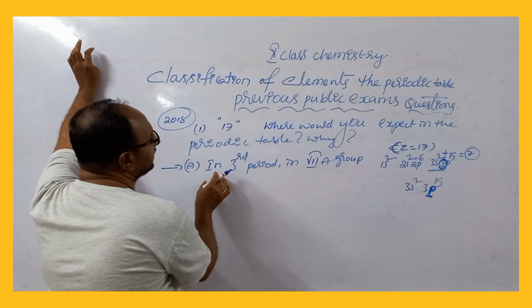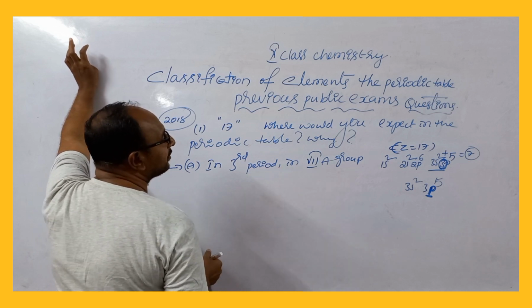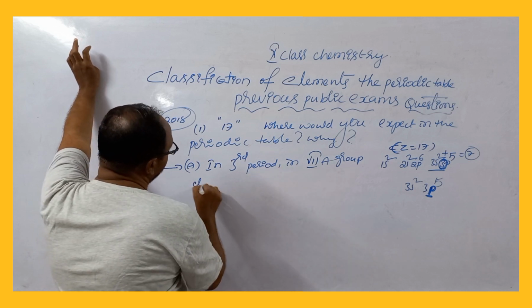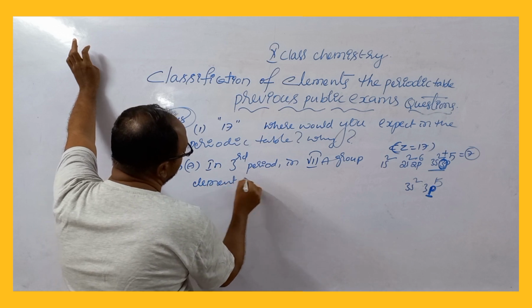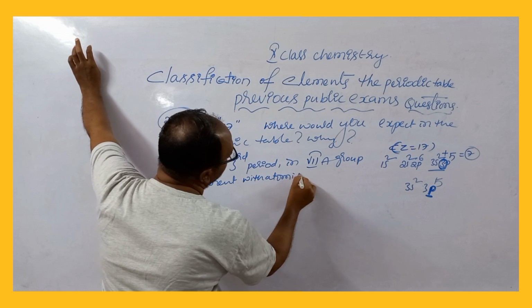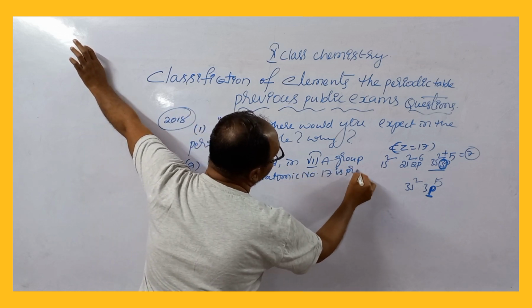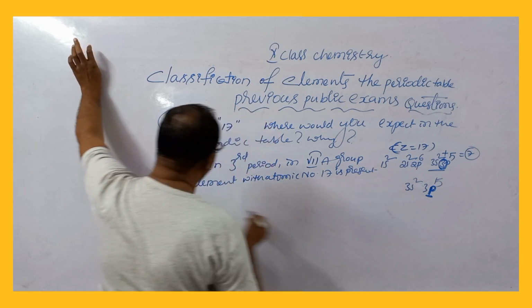So in the third period, in the 7A group, the element with atomic number 17 is present. Why?